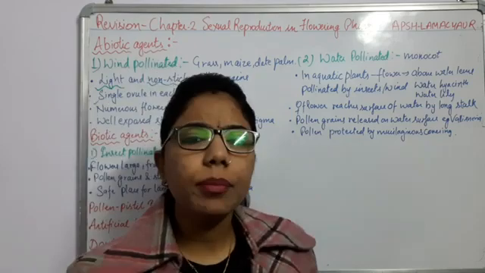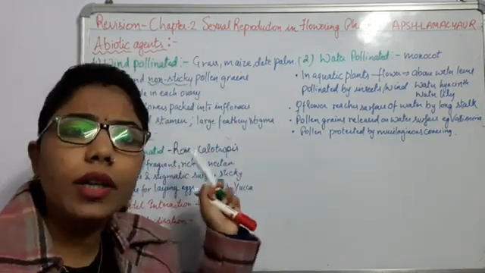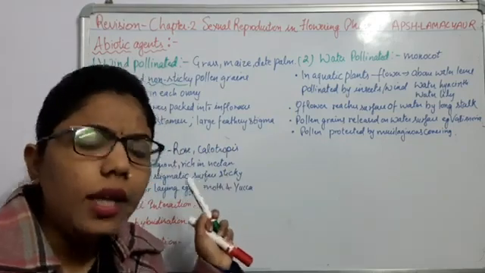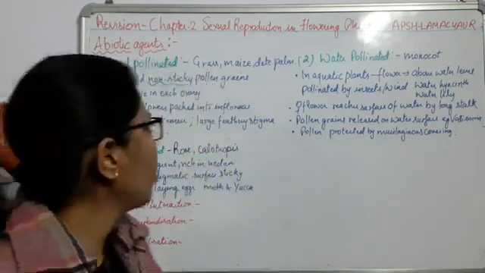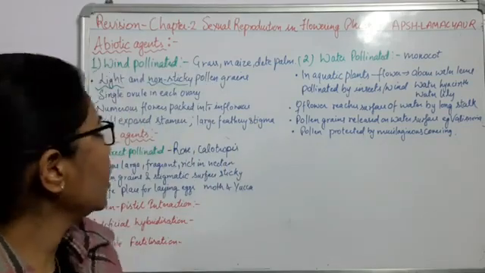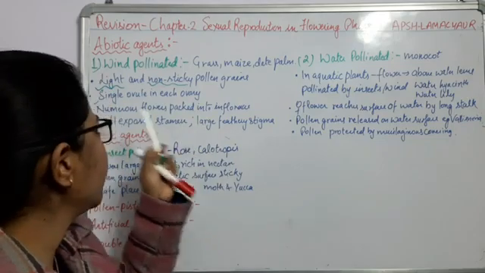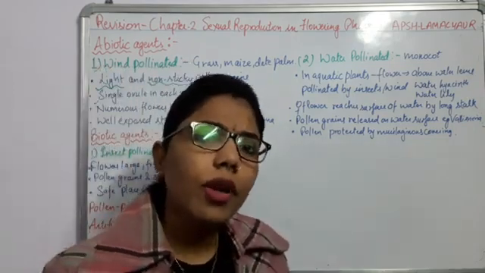What does it mean? That in each ovary there is only one ovule. In many crops you will see that there may be more than one ovule. But in those plants which are pollinated by the wind, there will be one ovule.